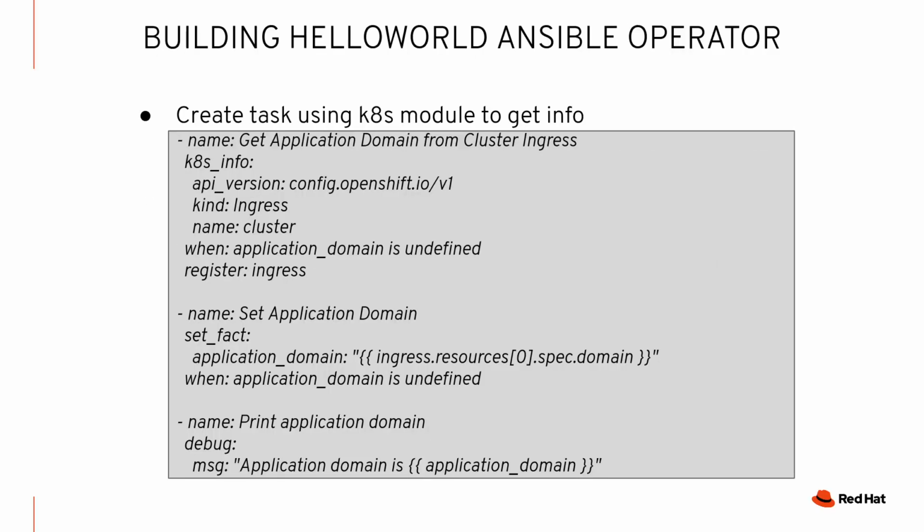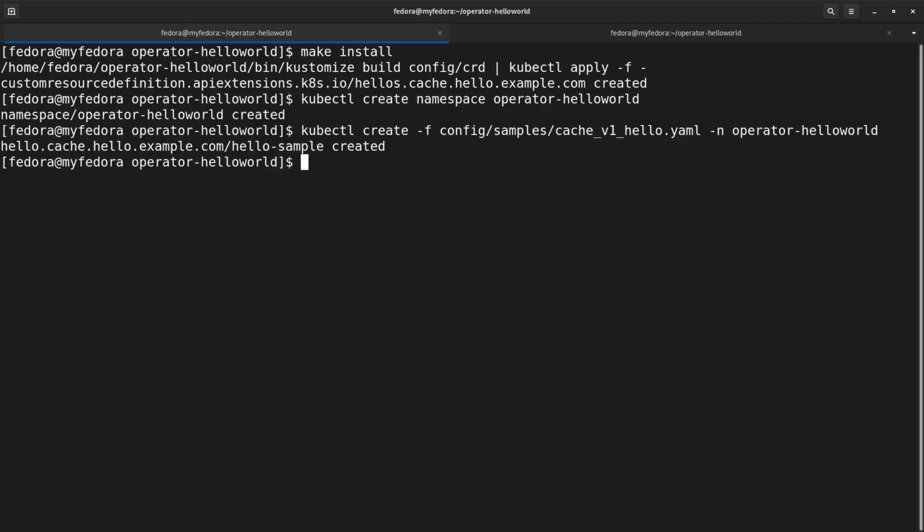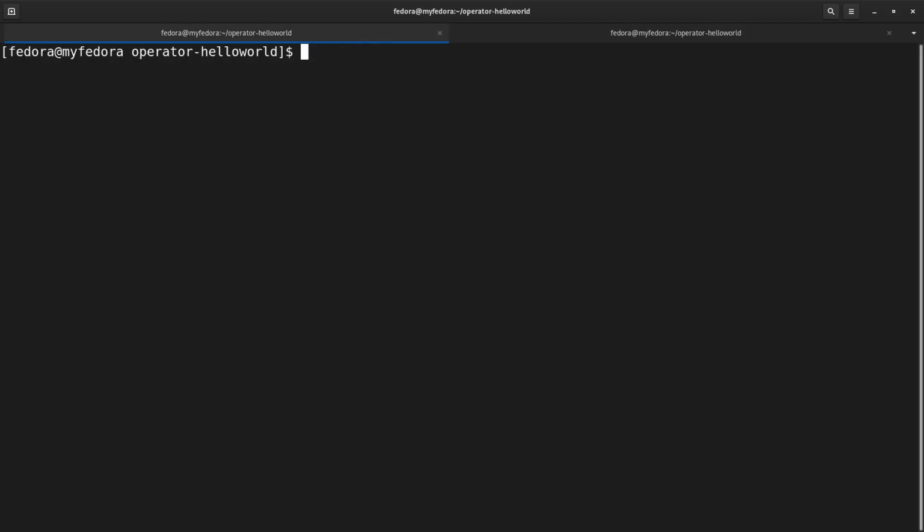So what we're going to do now is get more into how we work with Kubernetes from an Ansible perspective. There's a couple of modules. The first is k8s_info. This is the module that you use to query Kubernetes objects and get information. In this case, we're interested in getting the application domain. This is the domain that application ingress routes are using, the FQDN for the application endpoints, and that is stored in the ingress object. So we're going to get that, set it as a fact, and then print that fact. So I'm going to go back to the other terminal window here, and we're going to